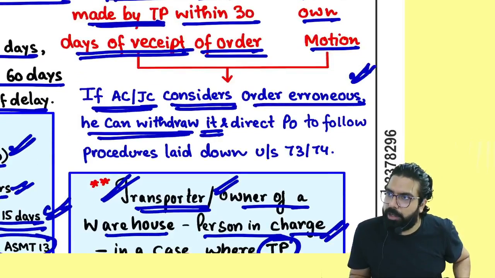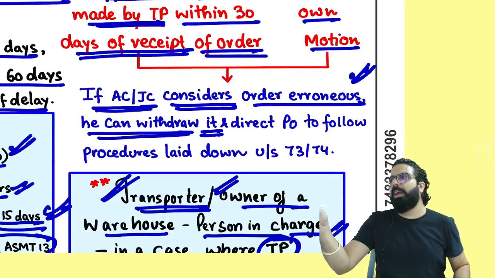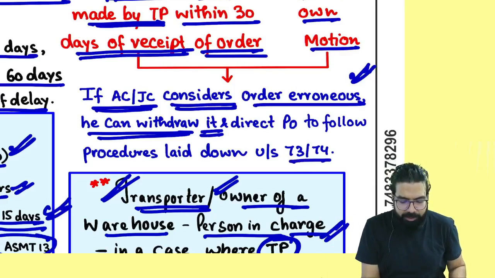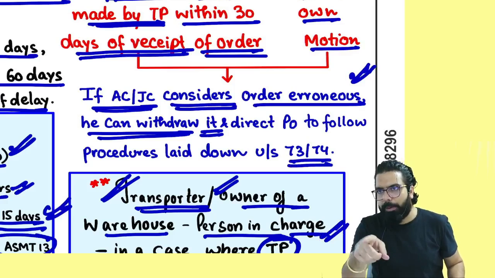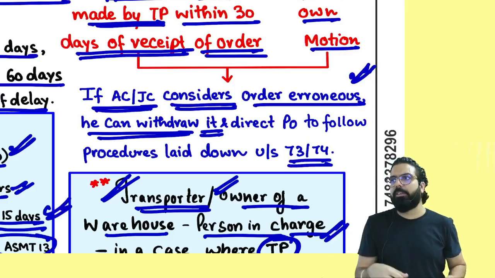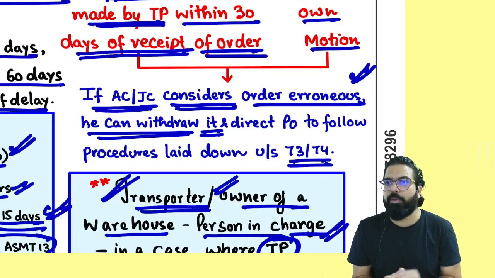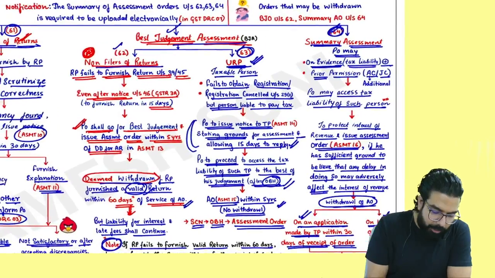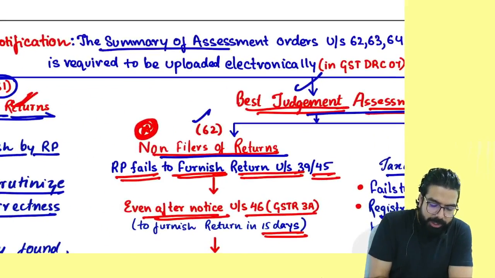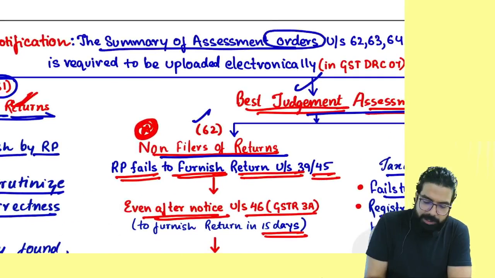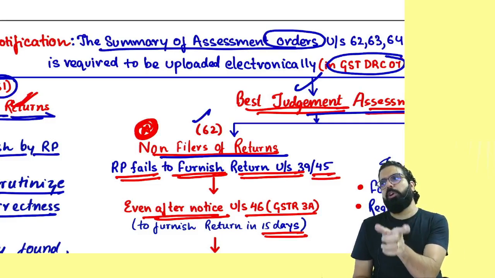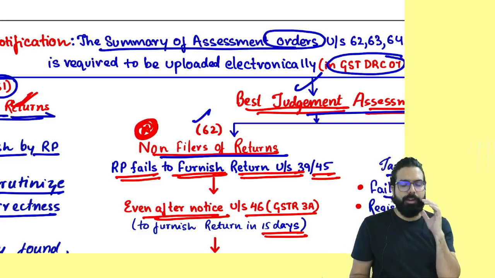He can withdraw the assessment order, and you know what? He will tell the proper officer, hey, all this shortcut and all, don't do. Go do the normal proceedings under section number 73 and 74. Give proper SCN notice, do the proper assessment. Are we clear, everyone? Now listen, what can be your exam question from this chapter? See, I've written above. Okay, one more thing. All the assessment orders which are passed, a summary should be uploaded online in GST DRC 07. In GST DRC 07, one summary of the assessment order should be uploaded.